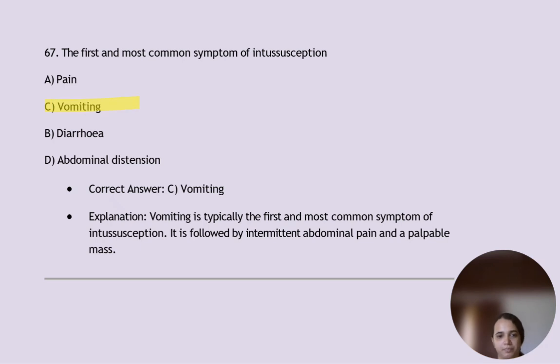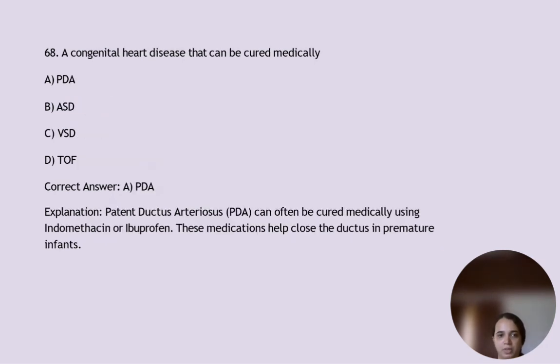Next, abdominal pain and palpable mass, which congenital heart disease can be cured medically? That is PDA. This patent ductus arteriosus, PDA, can often be cured medically using indomethacin or ibuprofen. These medications help close the ductus in premature infants.